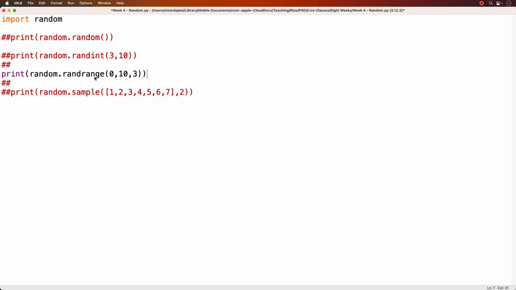So the randrange basically works kind of the same way as randint, but we have a third argument that's added. So the first argument is the start, the second argument is the stop, and the third argument is the step. So the randrange method is going to randomly generate a number that can be any number from 0 to 10, including 0 and 10, but it has to be increments of 3.